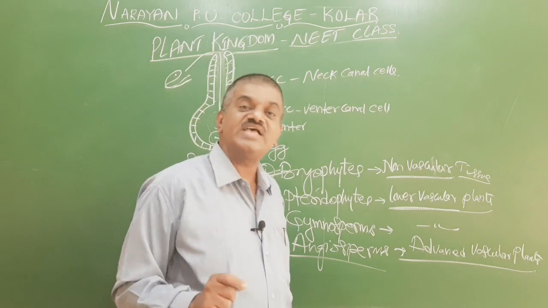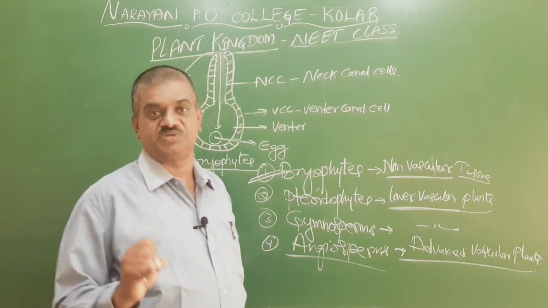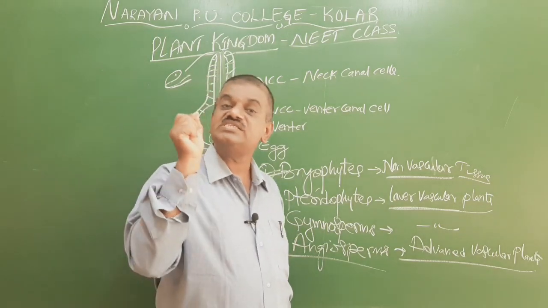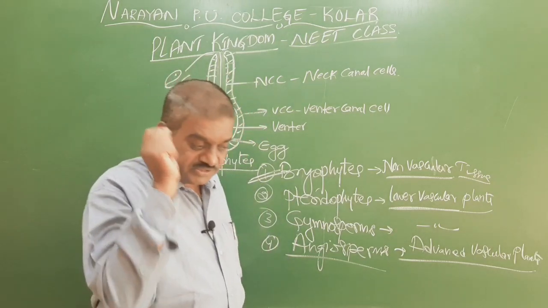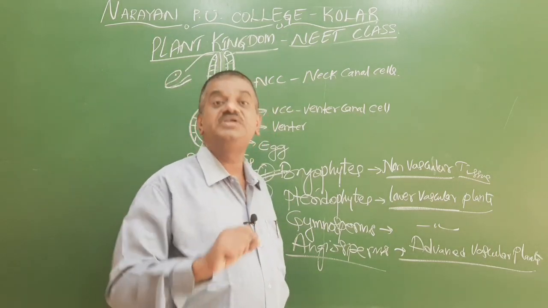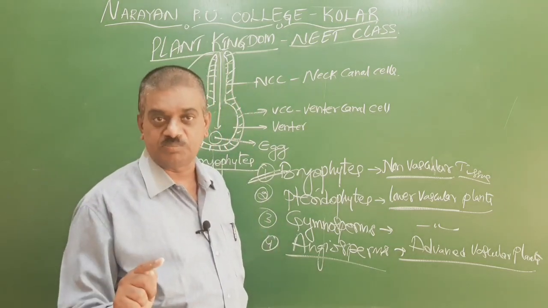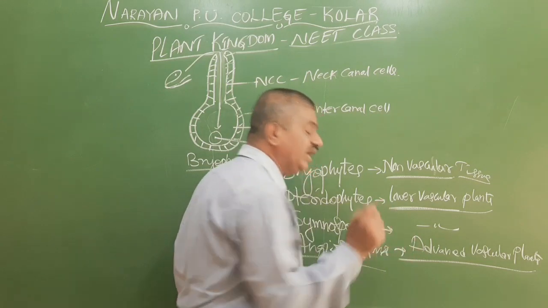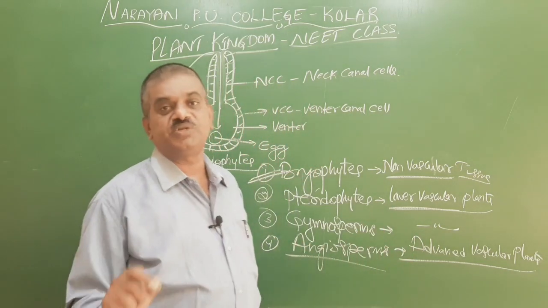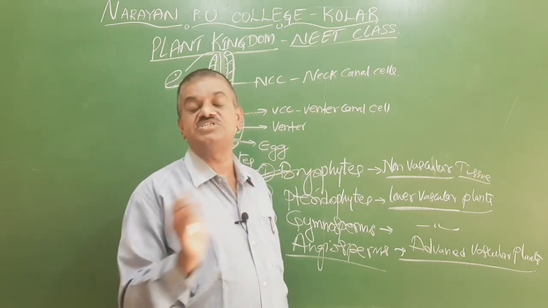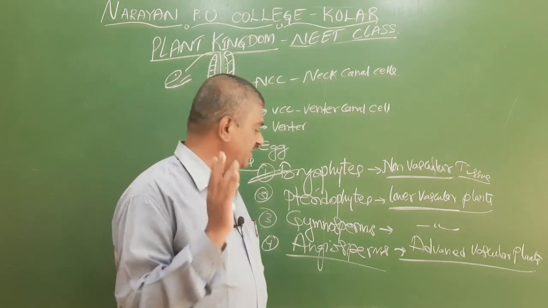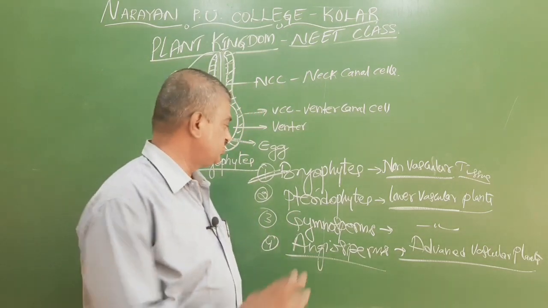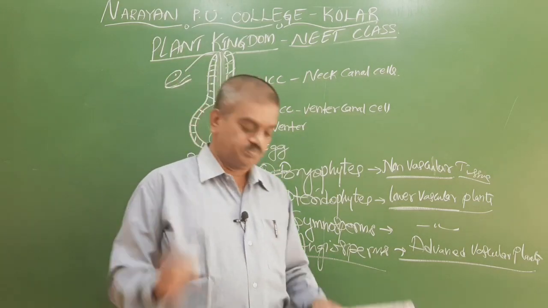But in lower vascular plants, tracheids are present and trachea is absent. I am repeating it: tracheids are present, trachea is absent in lower vascular plants. When we go for an advanced or well developed one, trachea is present and tracheids are absent. These are the major points to identify lower vascular plants and higher vascular plants. So here the right answer is bryophytes.